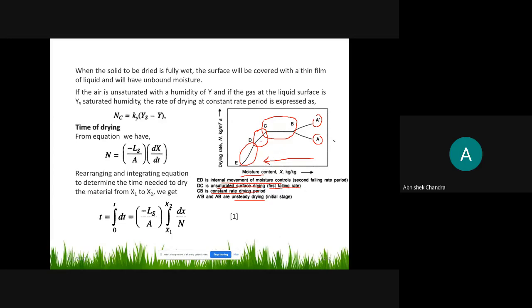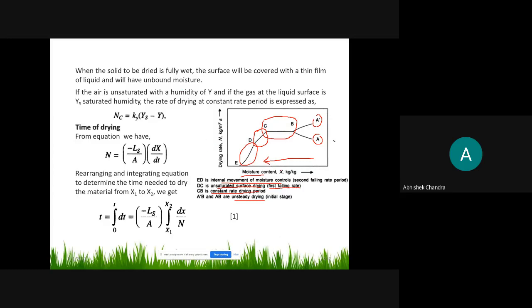Here it is a combination of both: this part is the first falling rate and this one is the second falling rate, and here you are seeing this is non-linear, a curve type.